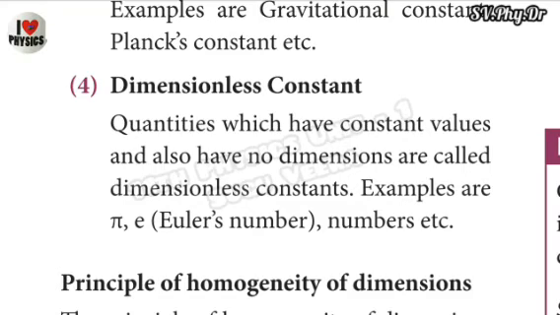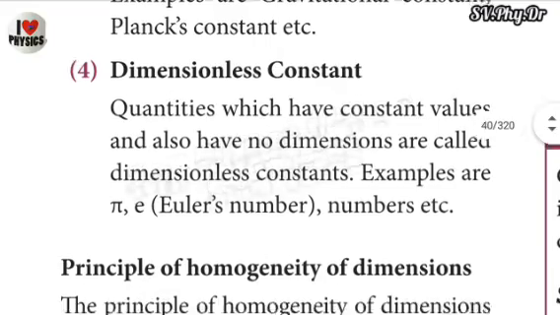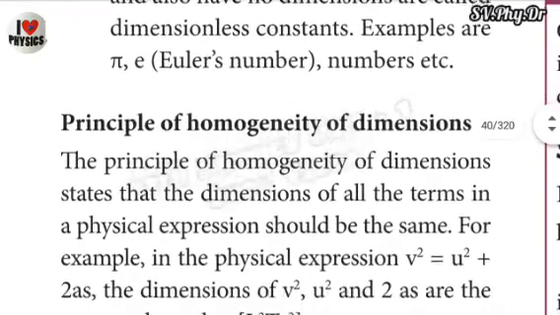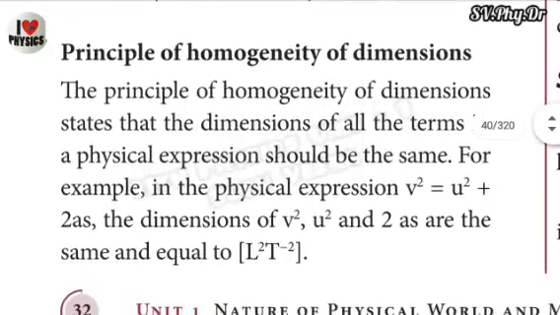Quantities which have constant values and also have no dimension are called dimensionless constants. For example, pi, small e meaning Euler's number, and so on. This is the last important 2 marks.